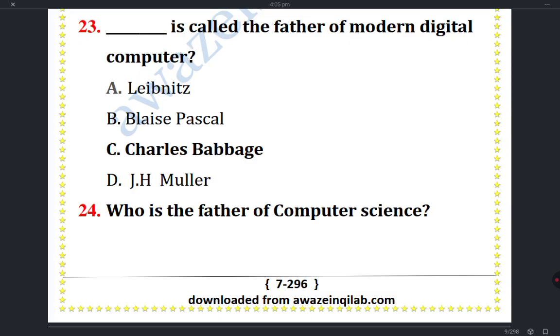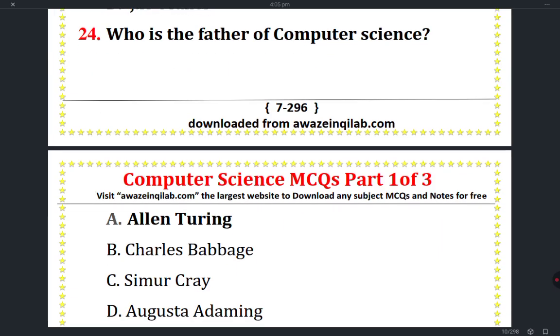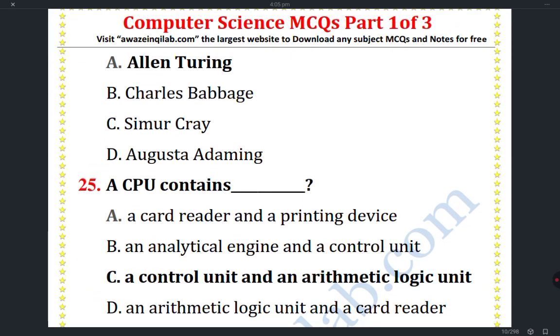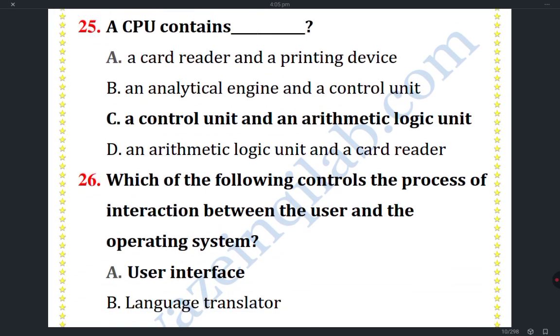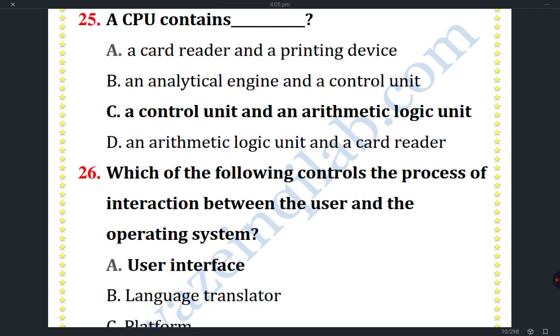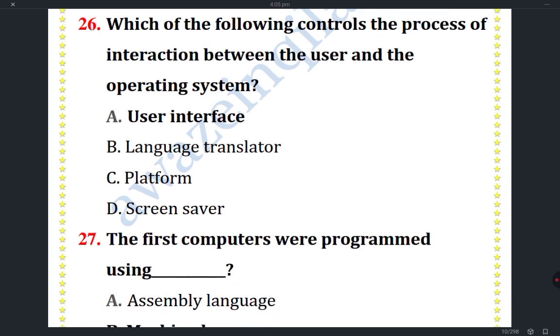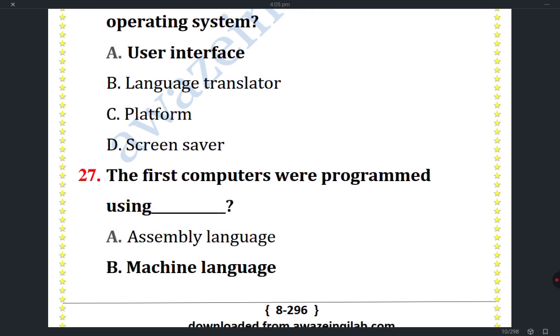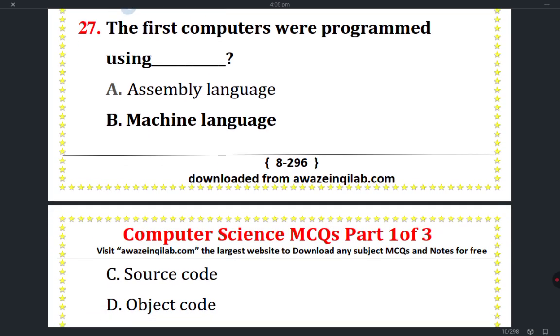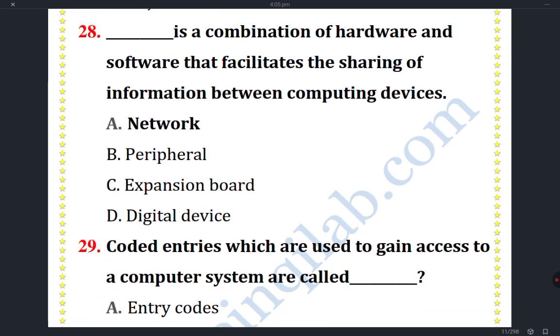Charles Babbage is called the father of modern digital computer. Who is the father of computer science? Alan Turing. A CPU contains a control unit and an arithmetic logic unit. Which of the following controls the processes of interaction between the users and the operating system? User interface. The first computers were programmed using machine language. Dash is a combination of hardware and software that facilitate the sharing of information between computing devices. A network is a combination of hardware and software that facilitate the sharing of information between computer devices.